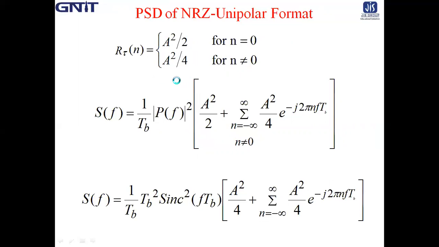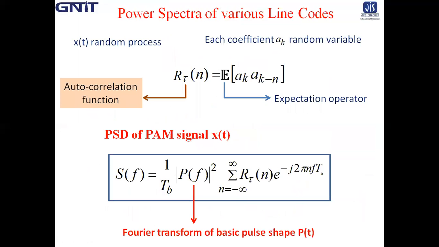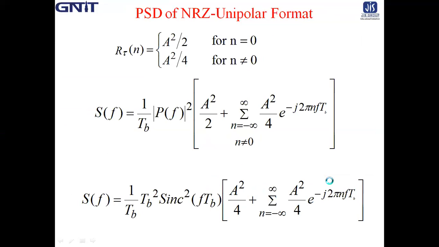Now we move to the calculation of the power spectral density S(f), which is S(f) = 1 by Tb |P(f)| square summation of Rn(tau) e to the power minus j 2 pi n f Tb.